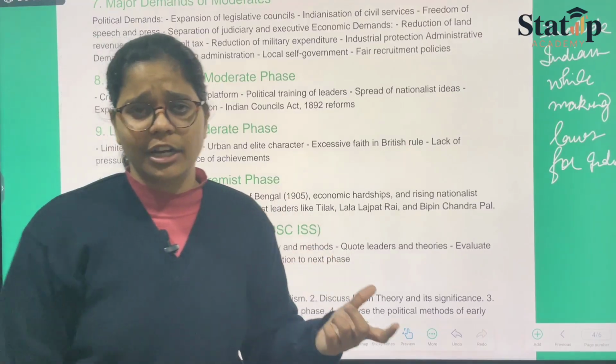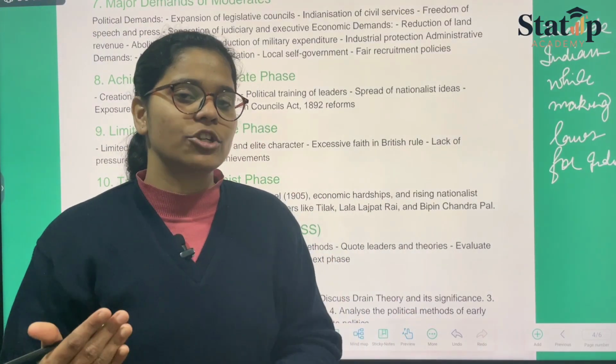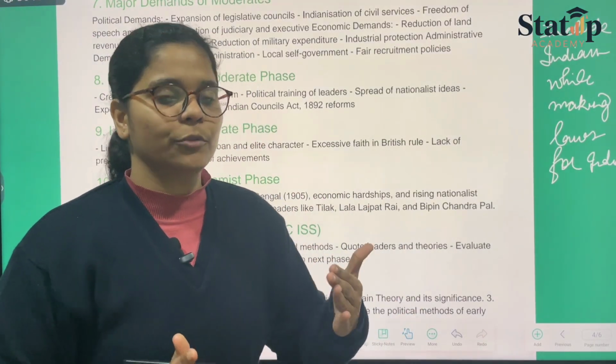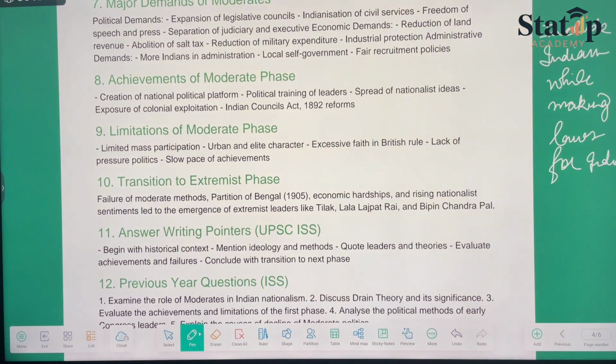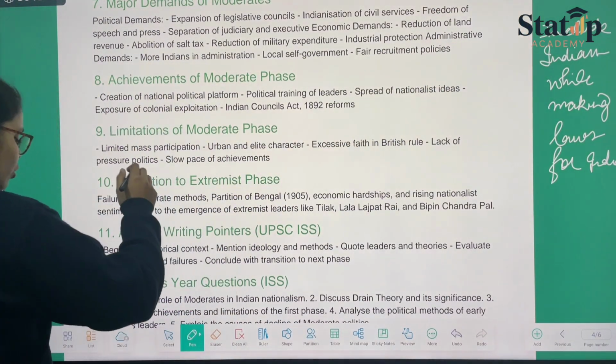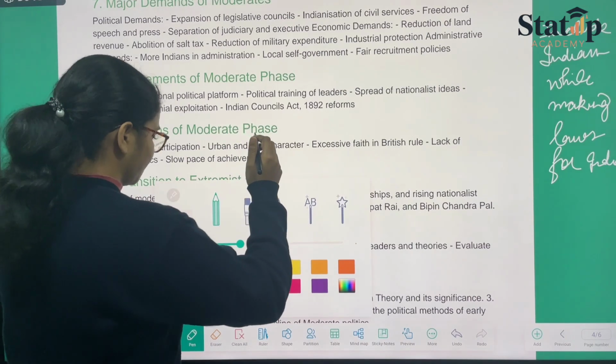And as you all know, the Indian public was not allowed to participate in the civil examination because they were not given the high posts. So they demanded appearance in civil services. Then freedom of speech and press because of the Vernacular Press Act. This was demanded.